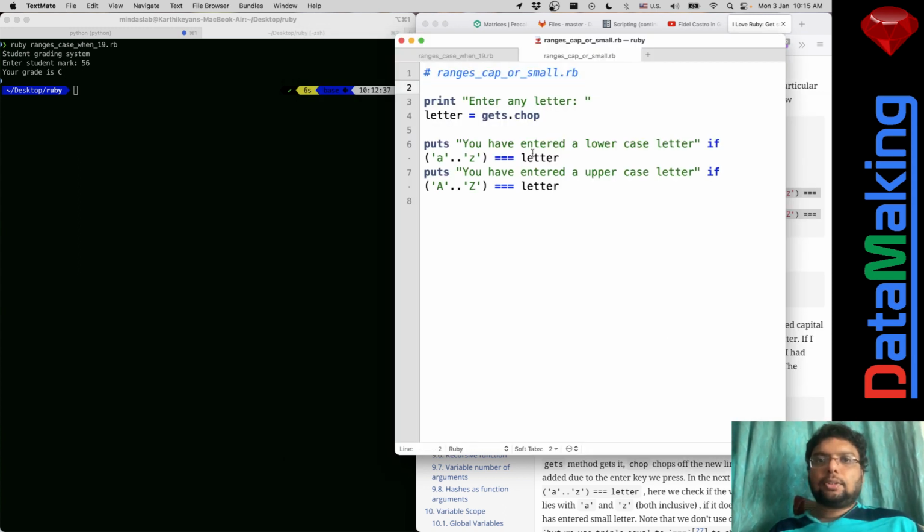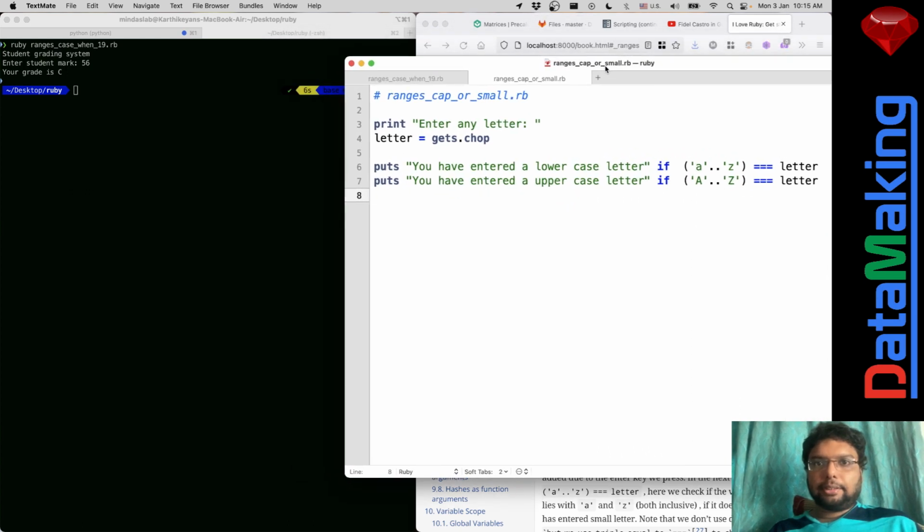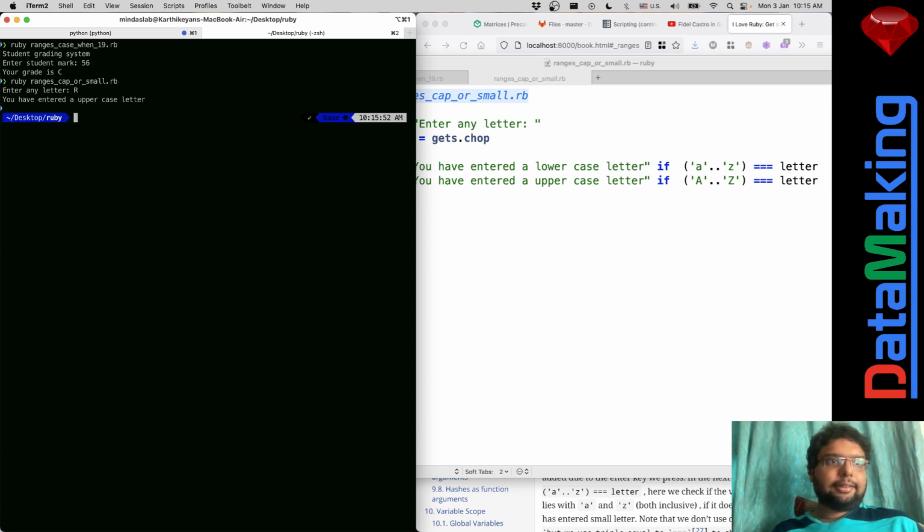Cap or small dot RB. Yeah, that's a good one. Okay, looks good. So that's the thing. Let me make it bigger so that all this comes in with just one line or something like that, right? So, okay, it just says enter a letter. I'm just entering R, and it says you have entered an uppercase letter. Let me try it again. I enter G, and it says you have entered a lowercase letter.